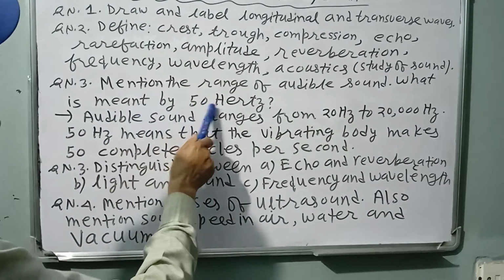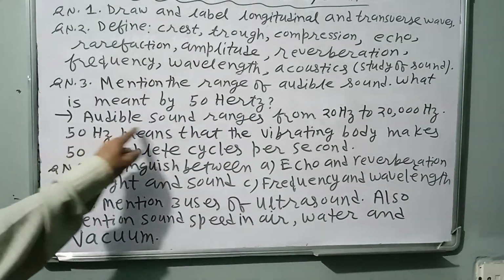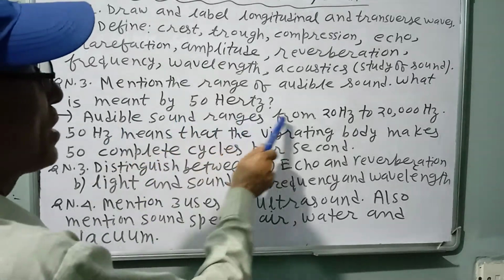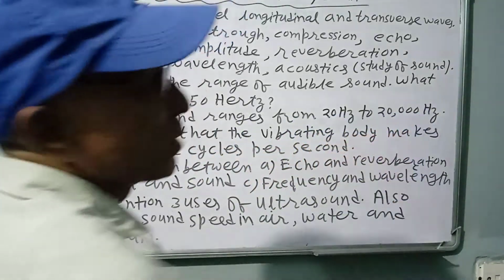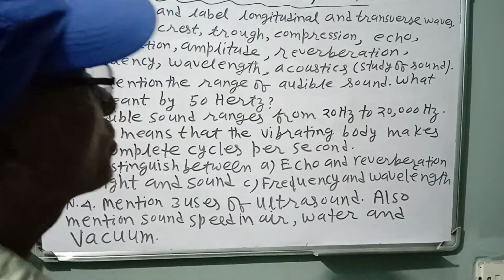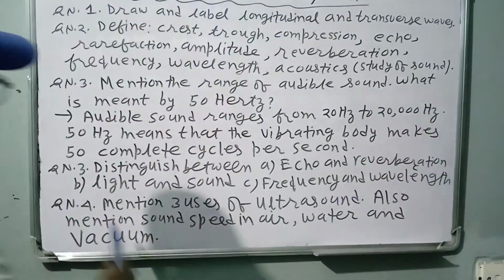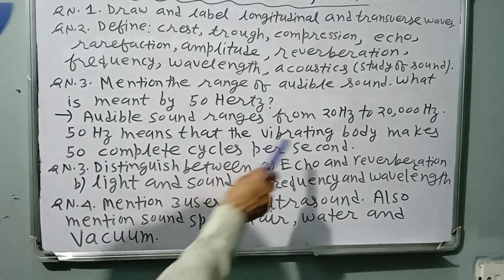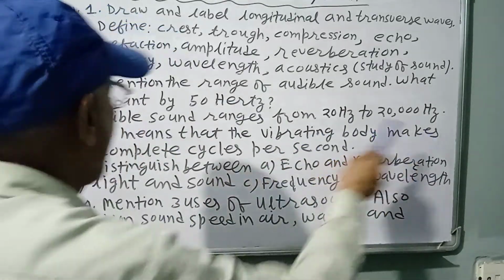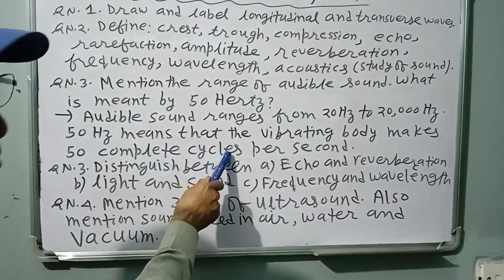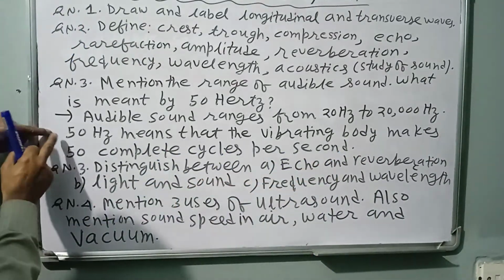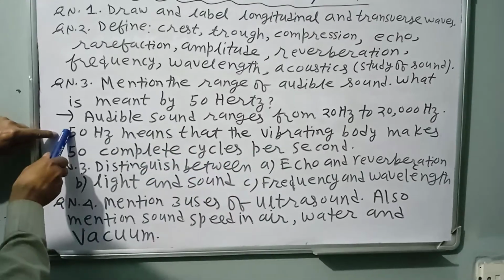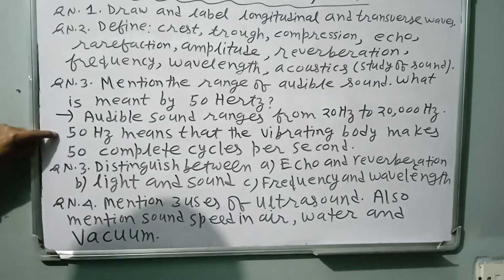What is meant by 50 hertz? Audible sound, it's the sound which we can hear. Audible sound ranges from 20 hertz to 20,000 hertz. It means 20 hertz to 20 kilohertz. 50 hertz means that the vibrating body or object makes 50 complete cycles or vibrations per second. If there is 60 hertz, 60 complete cycles. 100 hertz, 100 complete cycles per second.